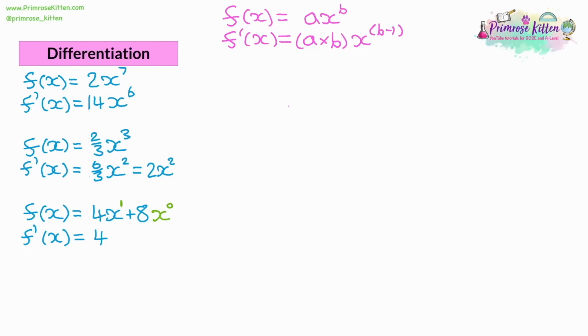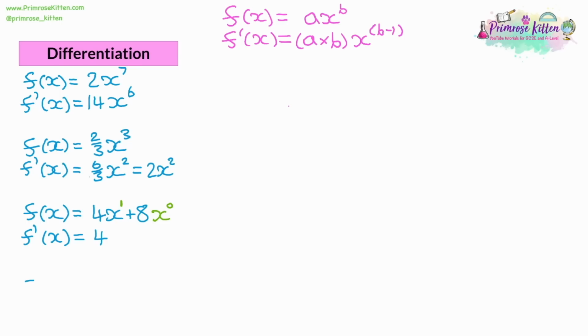So what you can see here is, if you have an x to the power of 1, or just an x, it's going to reduce down into just a number. 4x has become 4. If you have something that's just a number, and you differentiate it, it disappears. It cancels itself out. And you can see here we had 2 different terms, and we differentiated them separately.